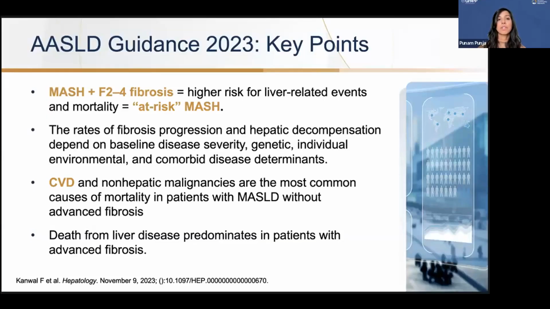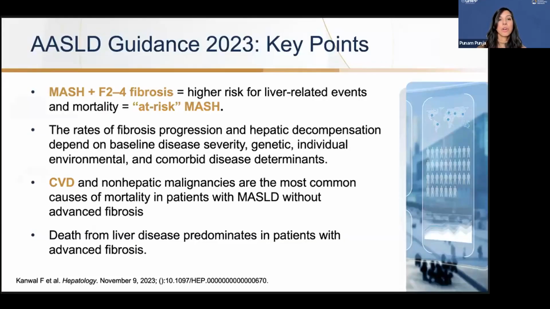And this could be due to their disease severity, genetic factors, environmental exposures, and other cardiometabolic risk factors. I tell my patients that the biggest risk factor is cardiovascular disease and non-hepatic malignancies in patients that have MASLD without advanced fibrosis. Death from liver disease predominates in patients that have advanced fibrosis.